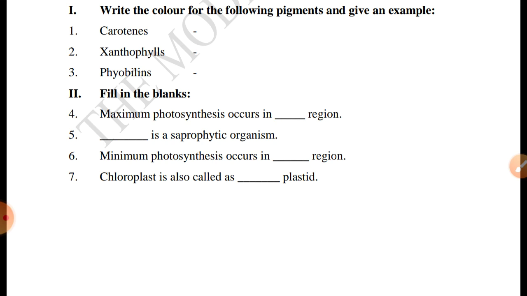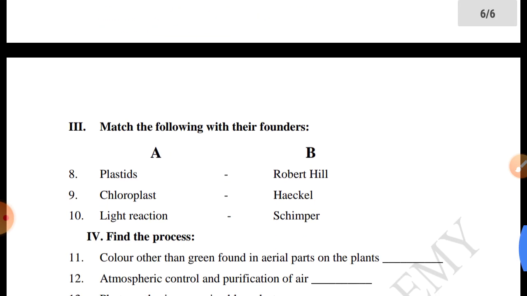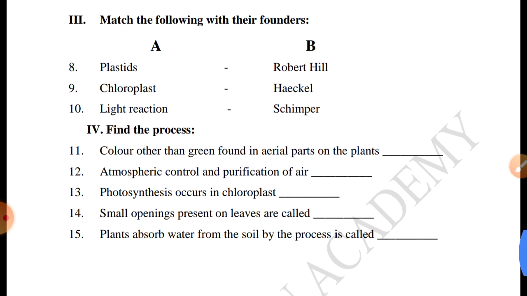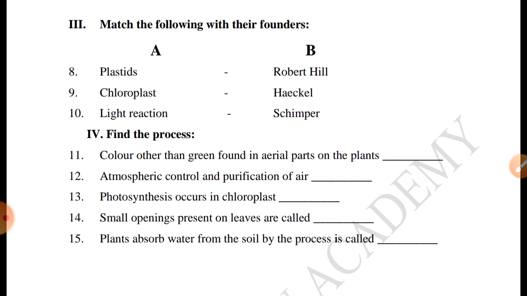Maximum photosynthesis occurs in dash region and dash is a saprophytic organism. Minimum photosynthesis occurs in dash region. Chloroplast is also called as dash plastid. Okay. I hope you understood these questions. Listen to the class carefully. Suppose you have any doubt, you can repeatedly watch the video. If you are unable to get the answer, you can ask me. Okay.